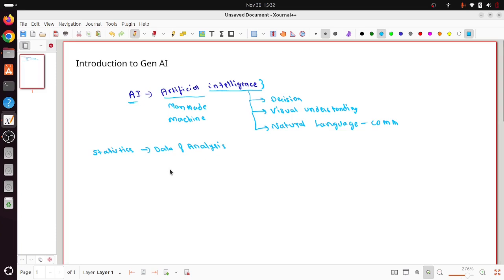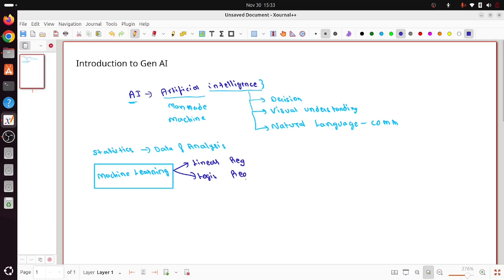Eventually, this led to another branch called machine learning, right? This was the first step of AI, I can say, where it was more focused on statistical and mathematical algorithms. For example, we have linear regression or logistic regression, right?